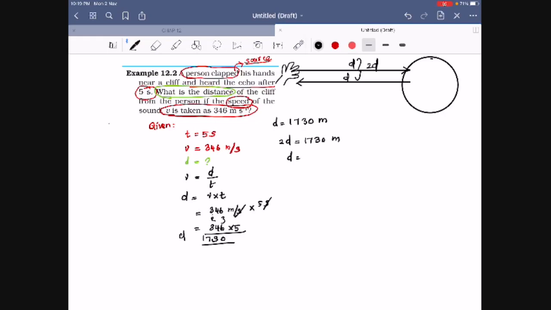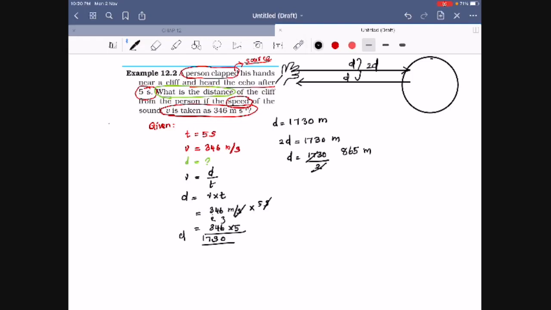So d equals 1730 divided by 2. 1 2s are 2, 8 2s are 16, and one more 1 is there, 6 2s are 12, and 5 2s are 10. So d is 865 meter. Okay students, can you understand?